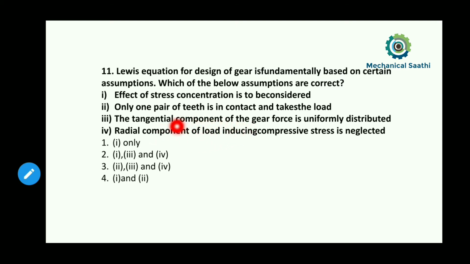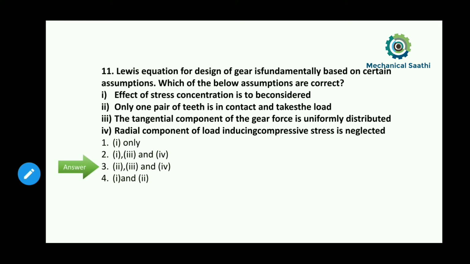So we can say only statement 1 is incorrect. It is not a correct assumption according to the Lewis equation. Statements 2, 3 and 4 are correct. According to that, option number 3 will be the correct answer for this question.